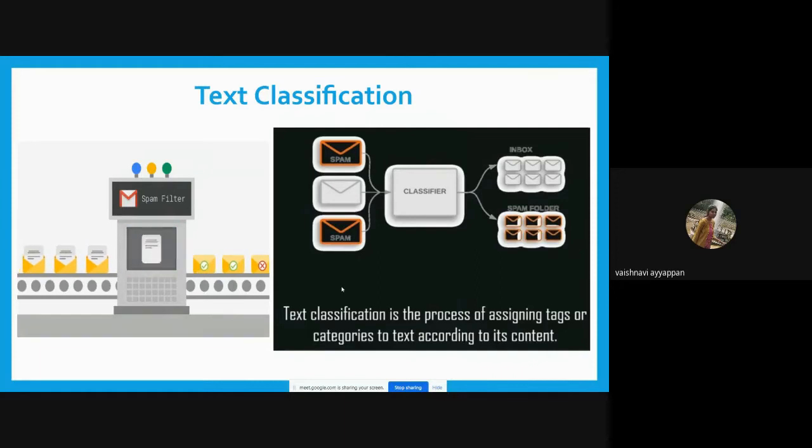Consider that I get an email: it will first be checked using the classifier, and if the message is spam, it will be sent to the spam folder. If it is not spam, it will be sent to the inbox. These things are performed with the help of text processing, that is, NLTK. This is text classification, and we will see a demo for text classification of spam and ham mails.